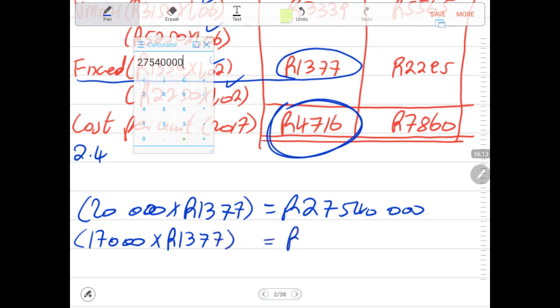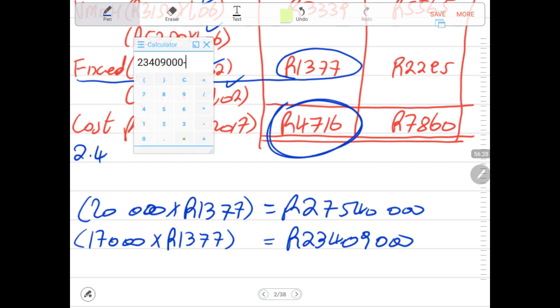Then we see how much the difference is. We say 17,000 units times 1,377, which is our POR. This gives us 23,409,000.